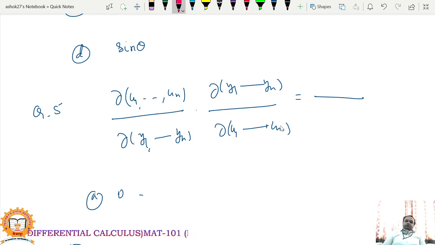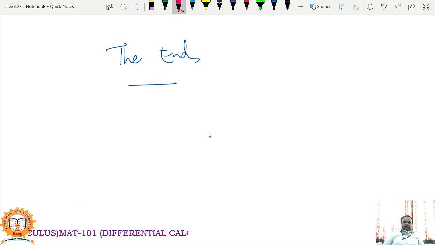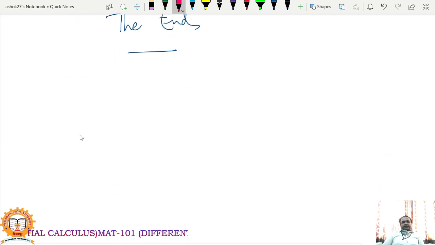Then what is the product of Jacobian of u1, u2 up to un with respect to y1, y2 up to yn, and Jacobian of y1, y2 up to yn with respect to u1, u2 up to un? If we take the product of these two Jacobians, then obviously that is 1. So we just stated one property of Jacobian, and this is the end of the chapter Jacobian, and the end of this course, real analysis.